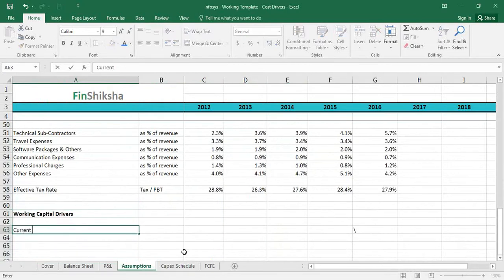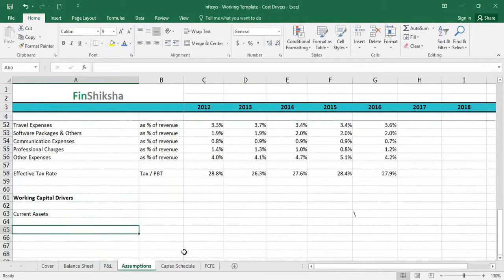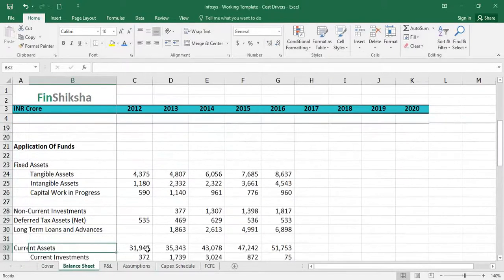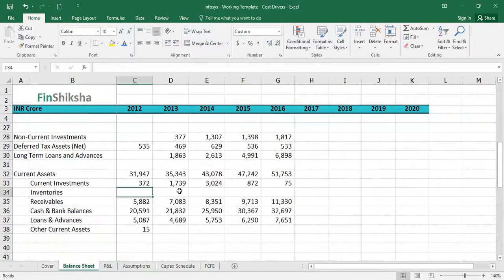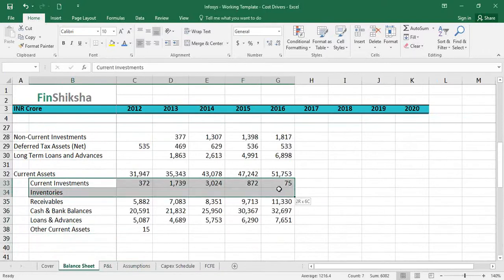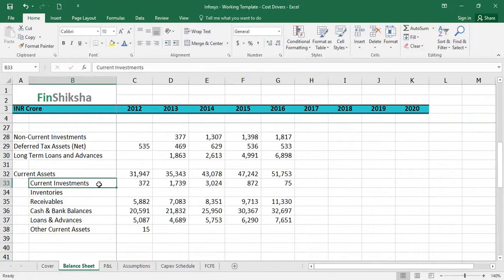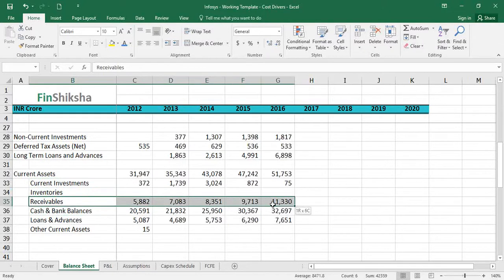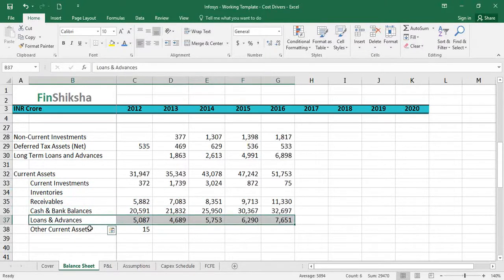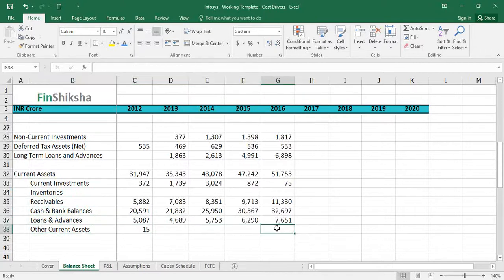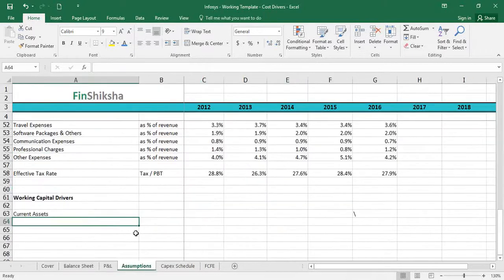And we're going to look at the current assets first, which are the current assets that the company has. So when you look at the current assets, the company has inventories, current investments, receivables, cash balances, loans and advances, other current assets, right? Now, out of these, current investments are basically cash equivalents. So cash balances and cash equivalents, we're not worried about. We're worried about receivables, and we're worried about loans and advances. Even other current assets for that matter has been zero for the last few years. So we are only worried about receivables and loans and advances. So those are the two headers we're going to put here.